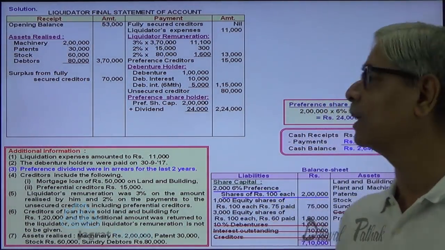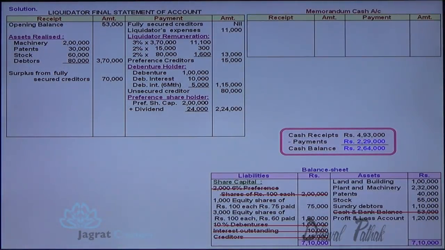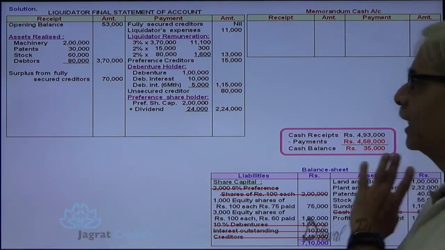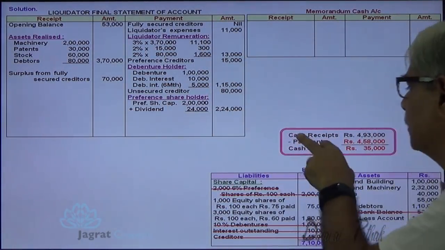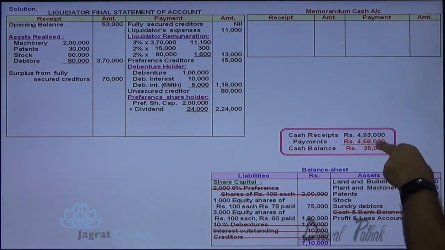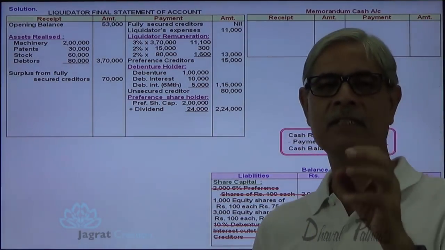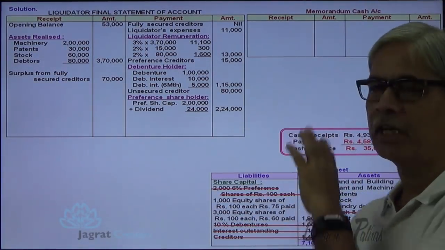How much is the cash balance left thereafter? So these are the payments made. The cash balance available after all these things is 35,000. You can calculate. Take the total of receipts, and make the total of all these payments. These payments work out to be 4,58,000. Cash balance is 35,000. Now this 35,000 is required to be paid to equity shareholders.